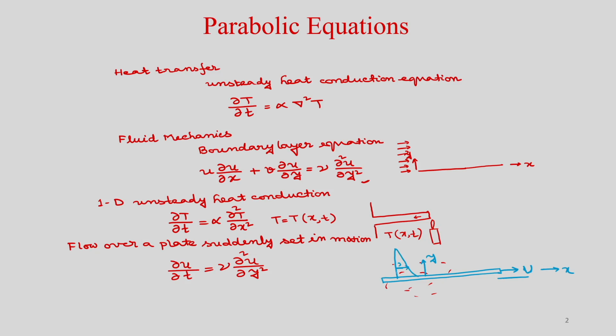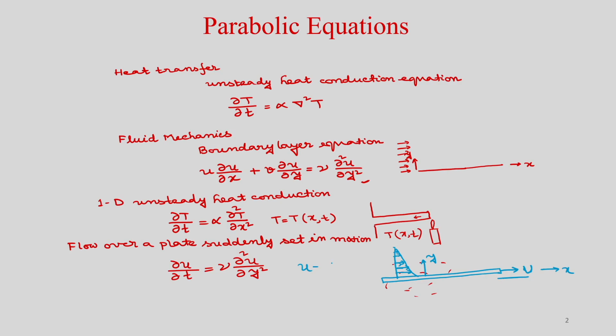This is an unsteady problem, and with the assumptions, from the Navier-Stokes equation you can drop the convection term on the left hand side, so only the temporal term remains. On the right hand side, as it is an infinite medium, there is no pressure gradient, so the pressure gradient is 0. So u is only a function of y, one space coordinate, and time.